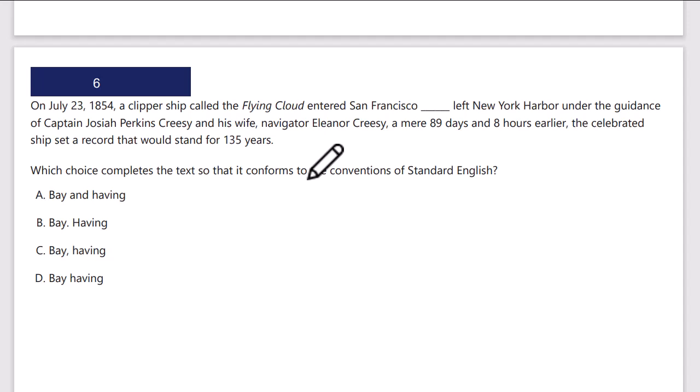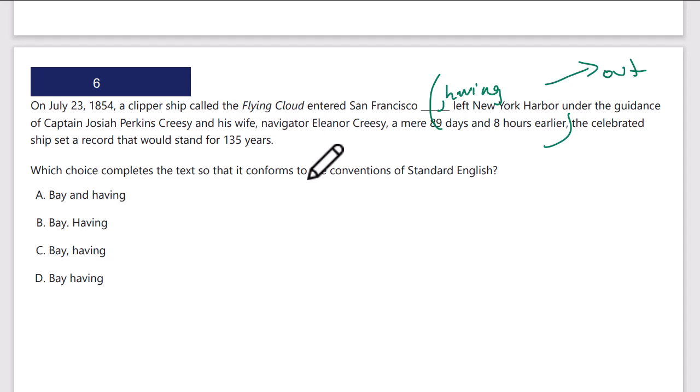Okay, so I would want a comma here, right? Comma, having left New York under the guidance of blah, blah, blah, a mere 89 days, 8 hours earlier. I can pull this parenthetical out, if that's the case. And the main sentence would be, it entered San Francisco Bay. The celebrated ship set a record that would stand for 135 years. That would kind of need something else, because that would be 2 independent clauses. So, I'm not sure that's right.